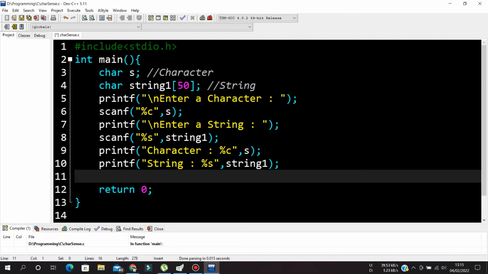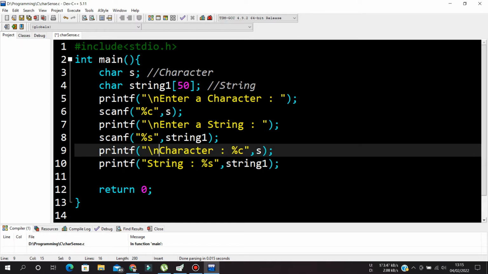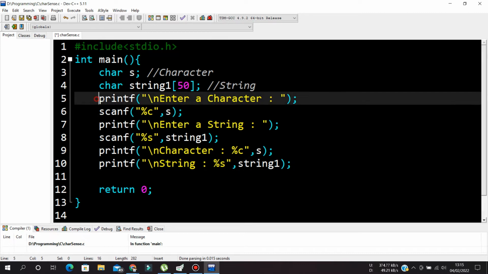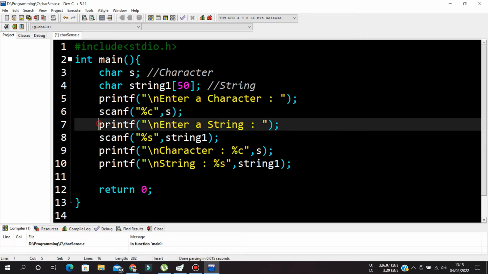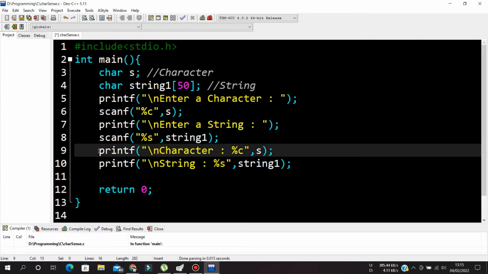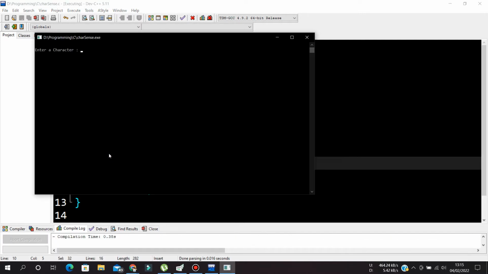Here I have written simple source code for demonstrating the characters. So basically what I have here, printing enter the string, enter the character, then I have to enter the character, right, enter the string, I will enter the string. Now after that it will print the character input and the string input. Alright, let's run this. So I will write A,